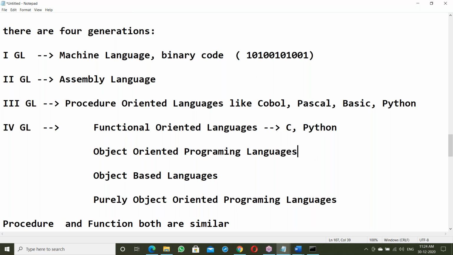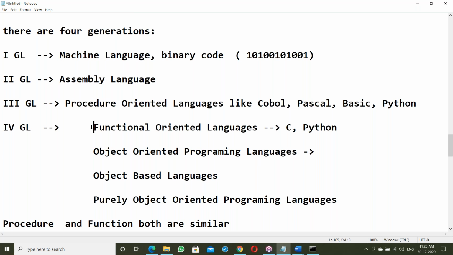Next is the object-oriented programming language, meaning the OOPS concept. OOP is a concept having some features like encapsulation, data abstraction, inheritance, polymorphism, method overriding. Any language which supports all the OOPS features is called an object-oriented programming language. In object-oriented, everything is by the objects. Every task by the objects.